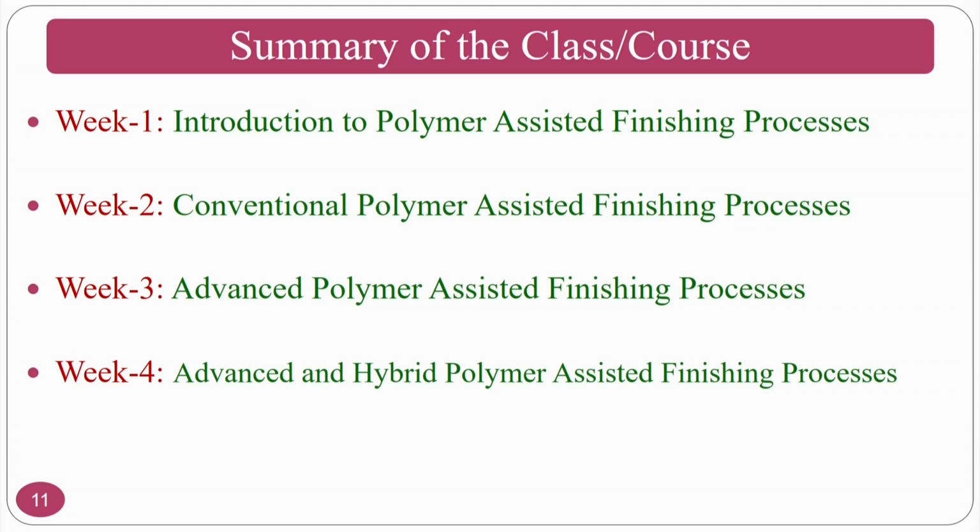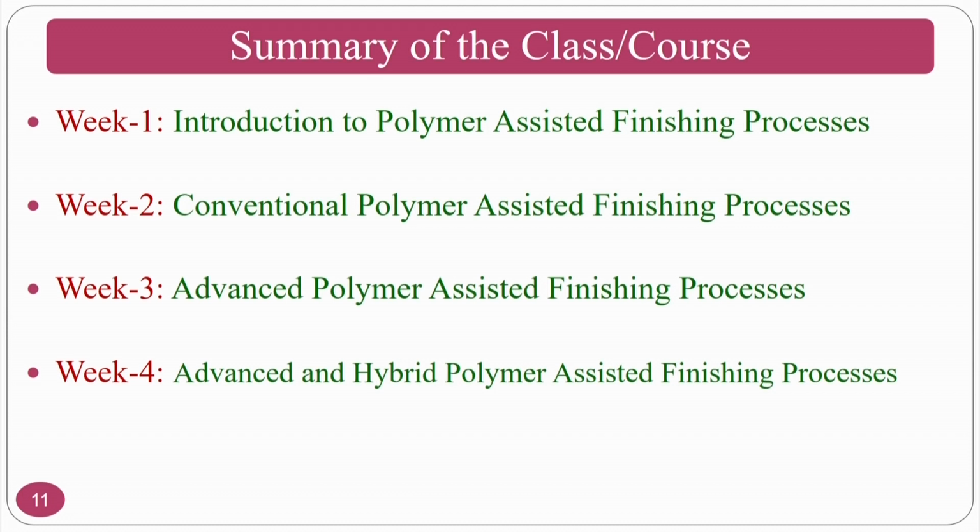Apart from it, some conventional polymer assisted finishing processes such as the polymer grinding wheel and an introduction to grinding. Then the classification of various polymer grinding wheels, such as resinoid bonding, shellac bonding, rubber bonding, and where these types of polymer assisted abrasive wheels are used in practical applications.